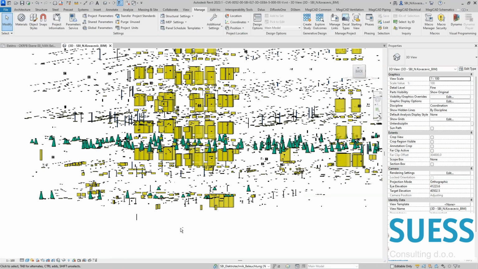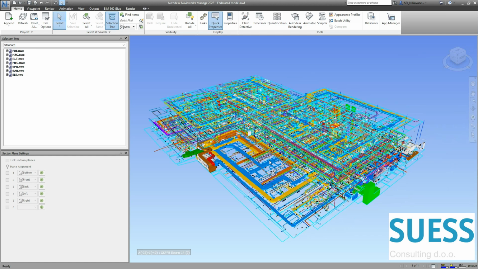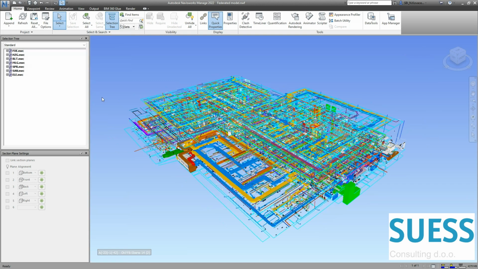Okay, now from here with all our elements we will go to Navisworks. So now we have all the MEP installation, which are basically only the elements that can obstruct that access area for fire alarm devices. And now we need to create collision checks, review results, and at the end create some kind of report which our colleagues will use to resolve issues with those access area spaces.